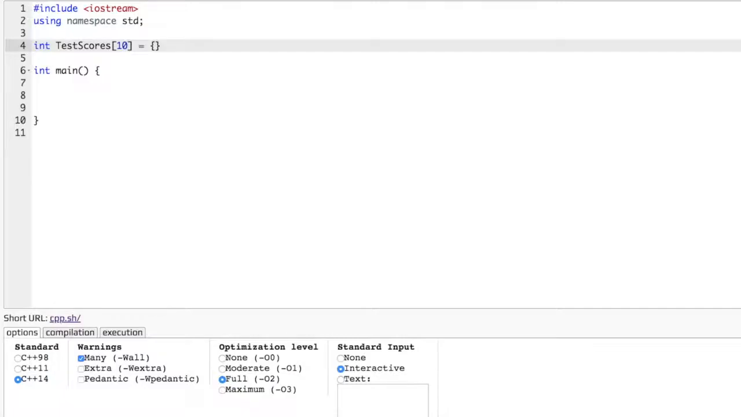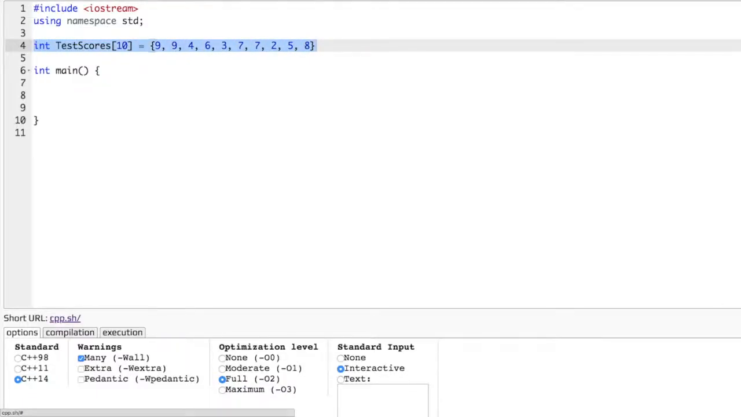Let's do 10. Let's say 9, 9, 4, 6, 3, 7, 7, 2. Let's even do a 5. And one more. Let's do 8. Okay, so this is 1, 2, 3, 4, 5, 6, 7, 8, 9, 10. We have 10 integers in this array, alright?